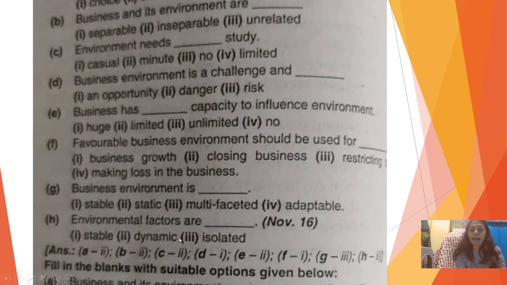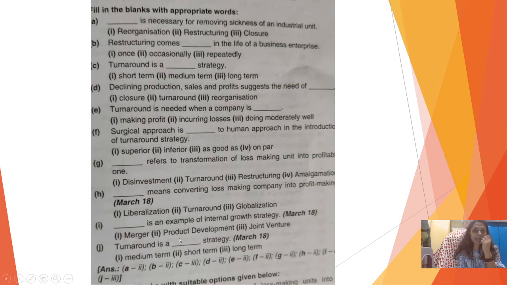Dash is necessary for removing sickness of an industrial unit. This is once again an extension for module 1, as I could not include that in my previous video tutorial. So here the answer is restructuring.